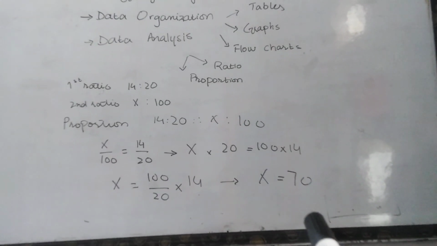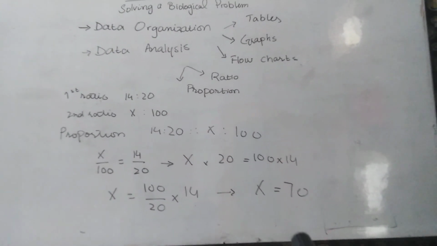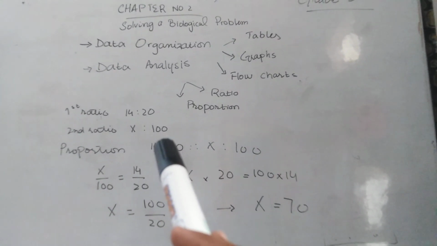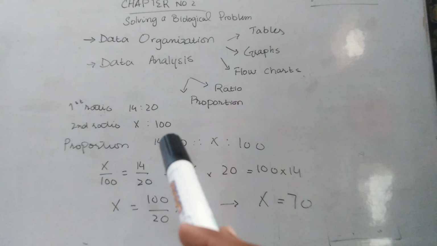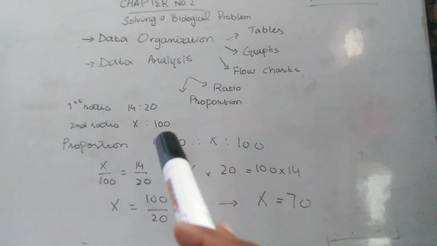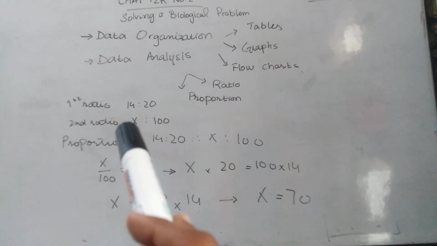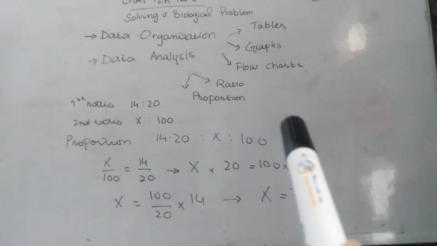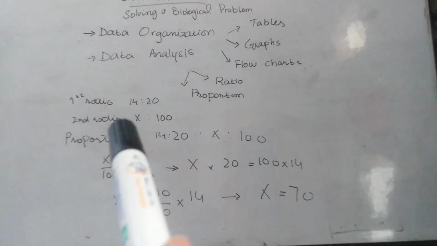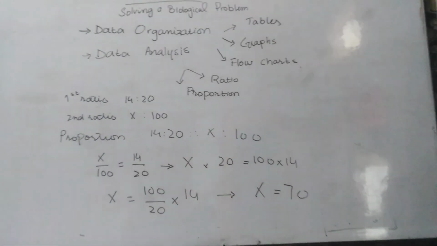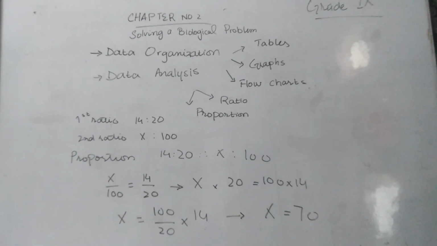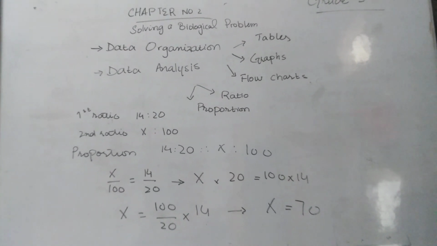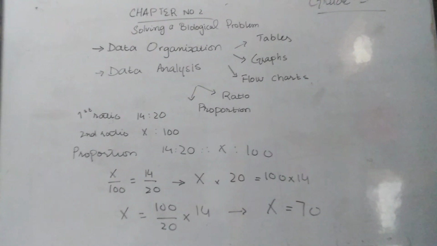It means our biological problem has been solved. We have analyzed our data. When 100 sparrows are bitten by malarial mosquitoes, then 70 will get malaria. When 20 malarial mosquitoes come and bite 20 sparrows, then 14 will get malaria. This is the whole process of data analysis and data organization which you have learned.